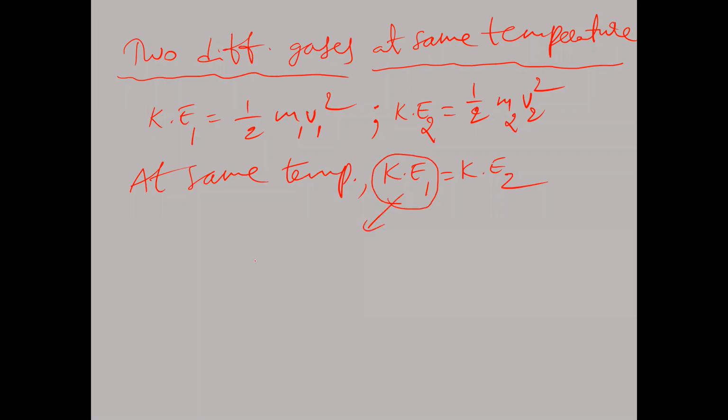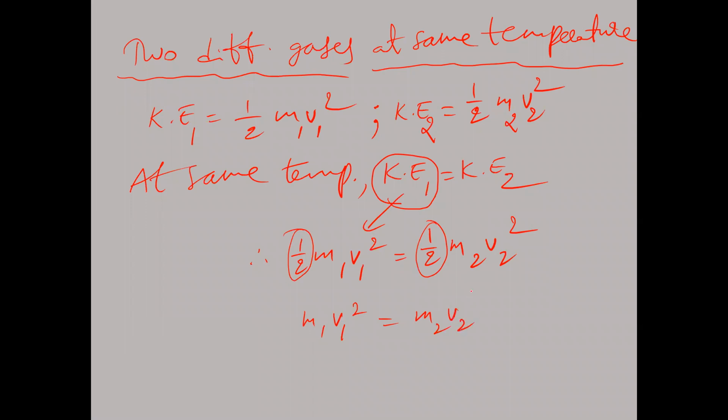Half m1 v1 square is equal to half m2 v2 square, right? Here the half and half get cancelled. Therefore, we get m1 v1 square is equal to m2 v2 square.